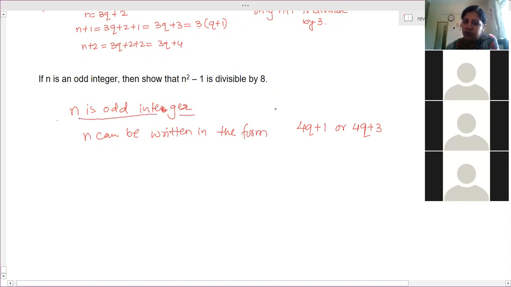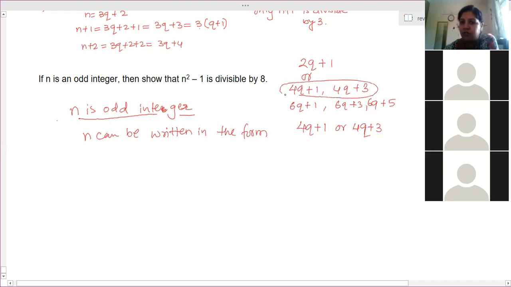So odd numbers can be written in the form 2q plus 1, or we can take 4q plus 1 and 4q plus 3, or it is of the form 6q plus 1, 6q plus 3, that you have learned, right? So out of that, we are using this part because we have to show it is divisible by 8. So only odd values we have to use, not all the forms.